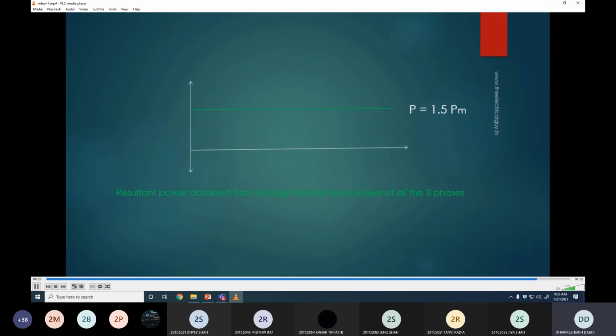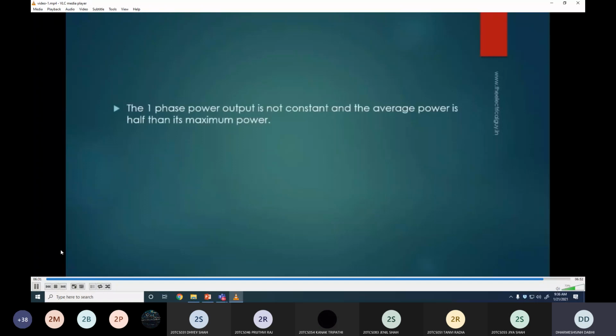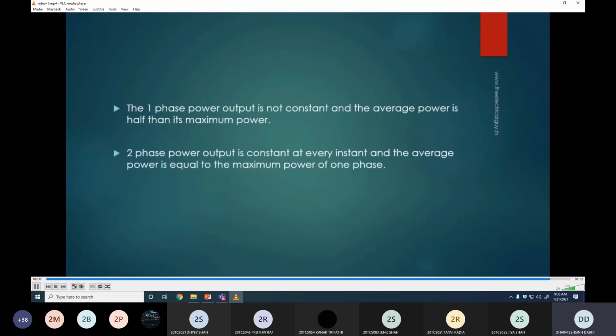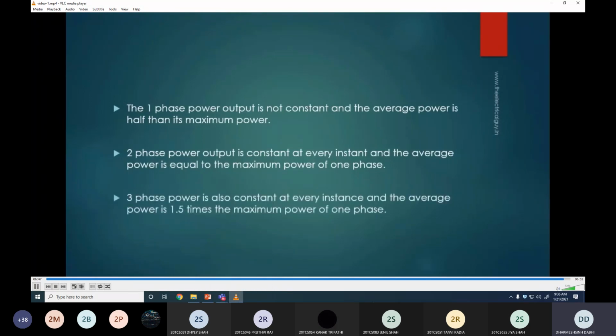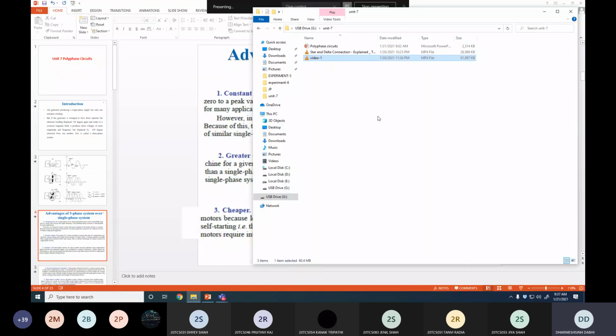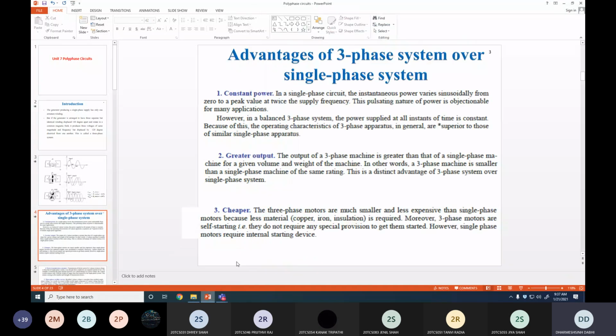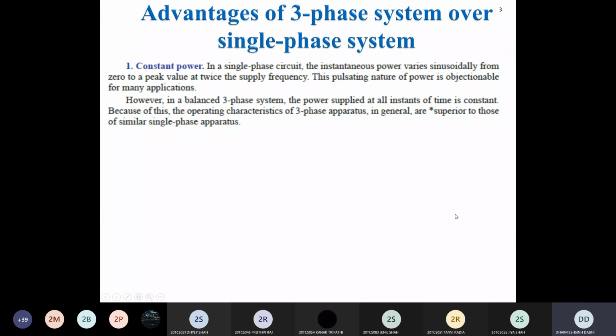To summarize this topic, the single-phase power output is not constant and the average power is half of its maximum power. Two-phase power output is constant at every instant and the average power is equal to the maximum power of one phase. Three-phase power is also constant at every instant and the average power is 1.5 times the maximum power of one phase. So I think it is clear to you how this three-phase system is advantageous as compared to the single-phase system.